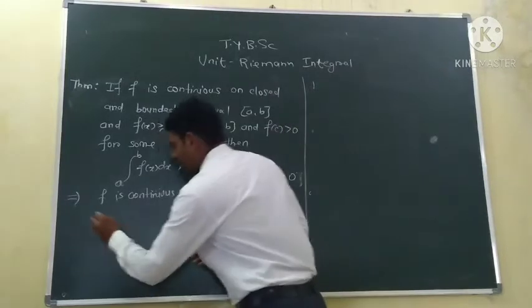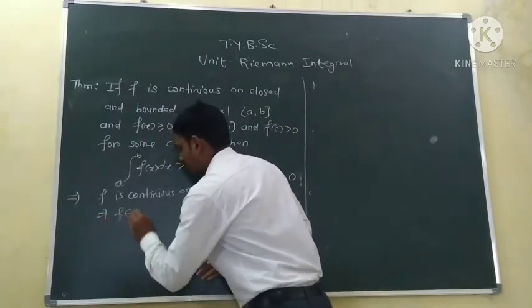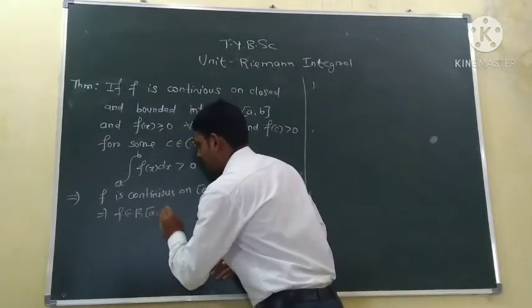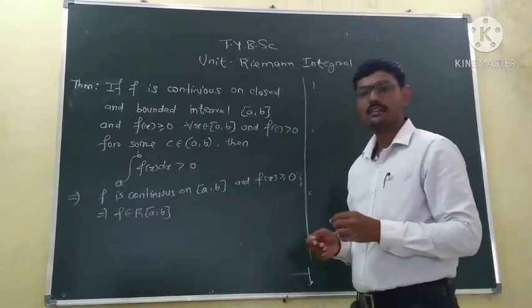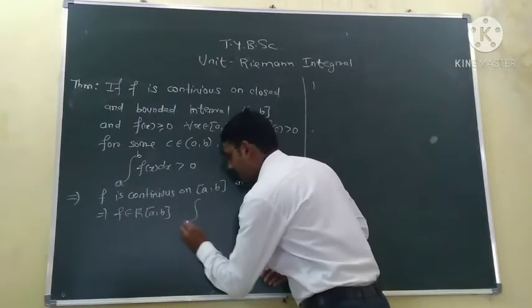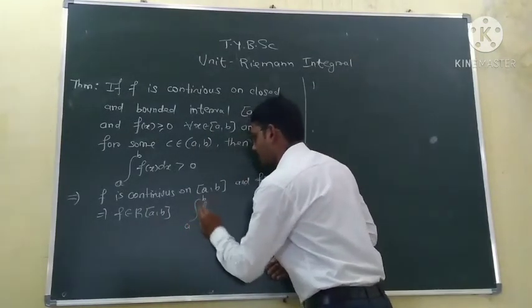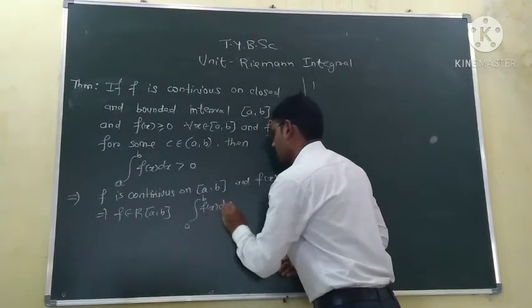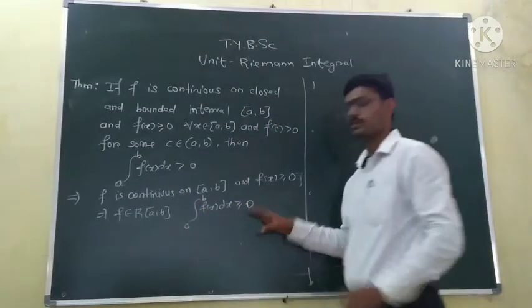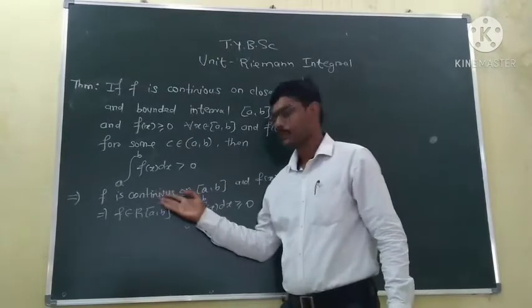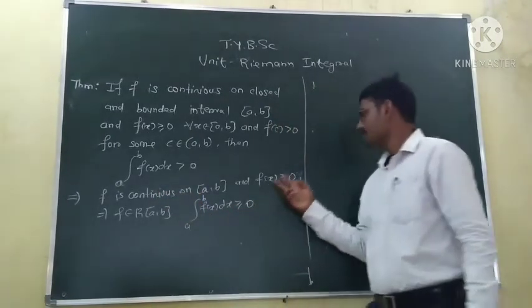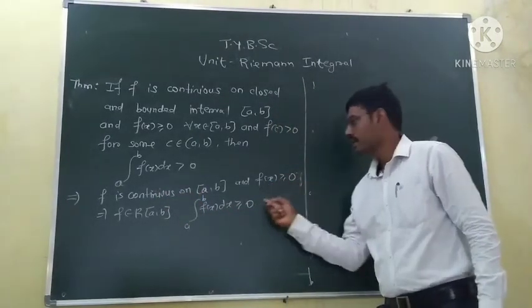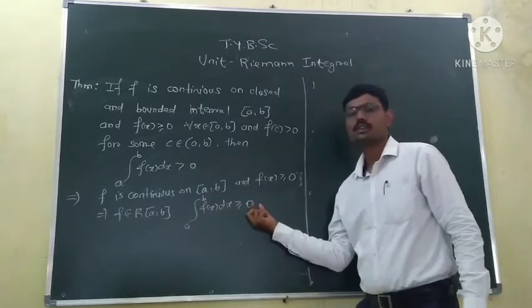So this implies the function is Riemann integrable, and its integration from a to b is greater than or equal to 0.